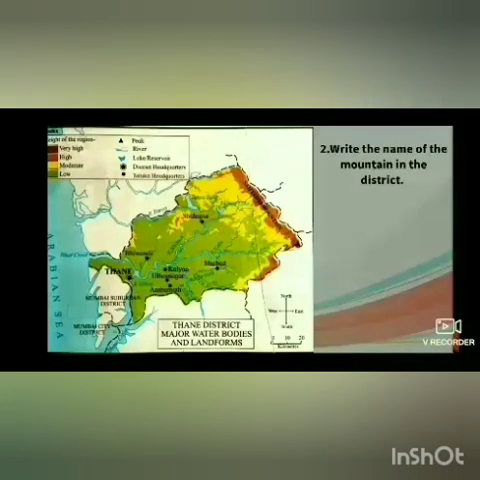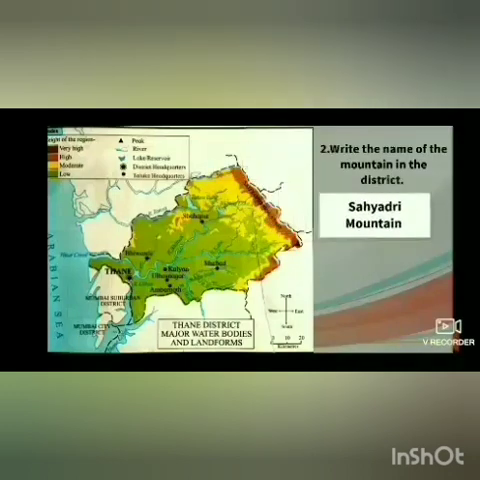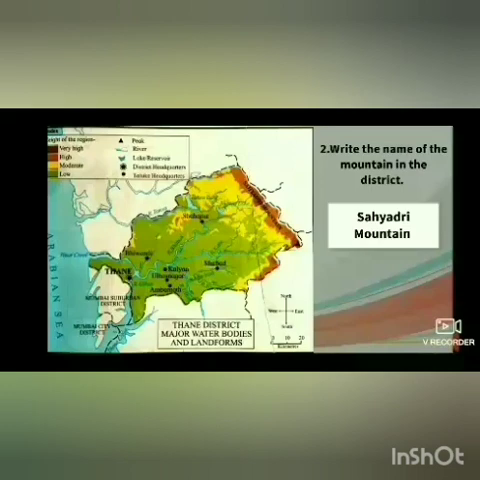Write the name of the mountain in the district. Now students, look at this map carefully and tell me which mountain you can see in this map. Yes, Sahyadri mountain. Now next, question number 3.